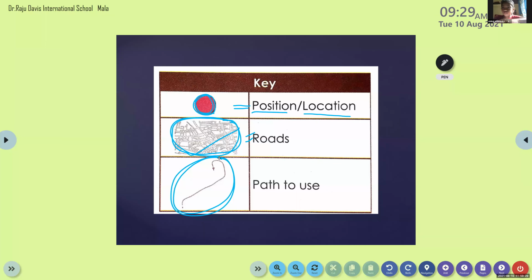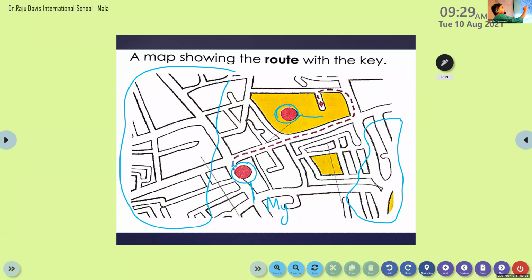Path. It's a path, right? So look here in this map, this is the path. This is the path to travel, or the way to travel. Is it clear? This is our second map. Is it fine?